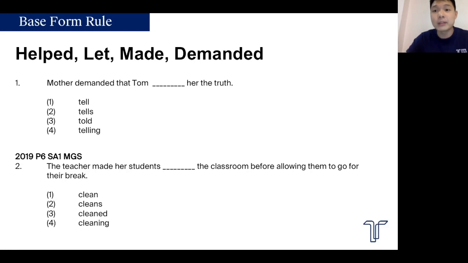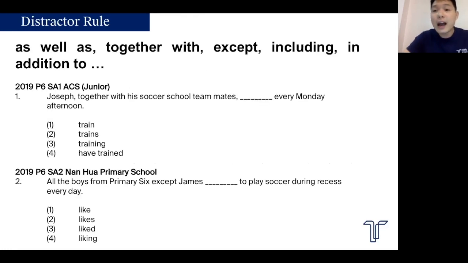That's simple. After that, we move on to the distractor rule. So we know what the distractors are, right? I just put some examples over there, such as together with, except, including, in addition to. These are examples of distractors.